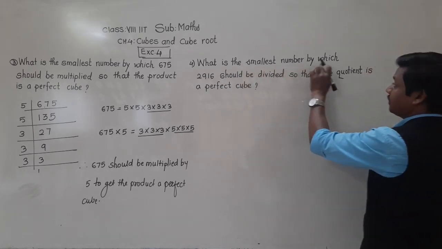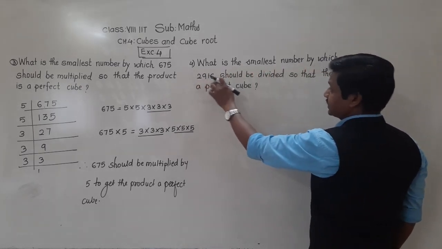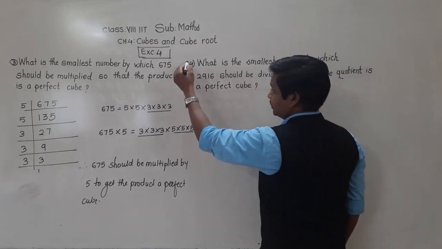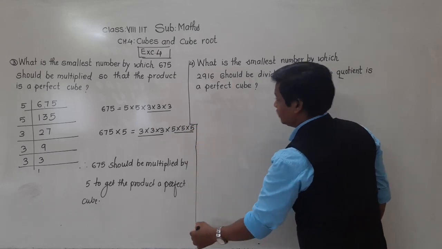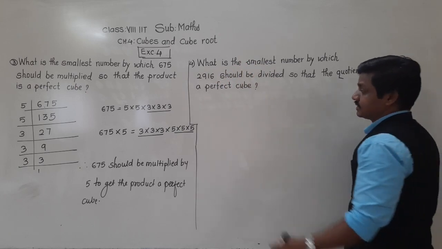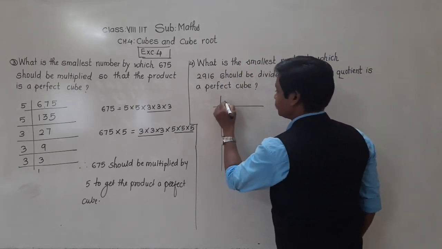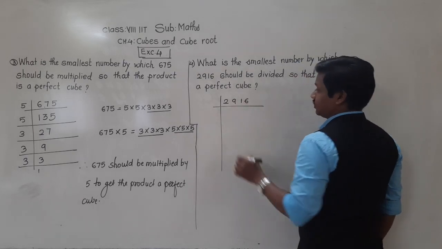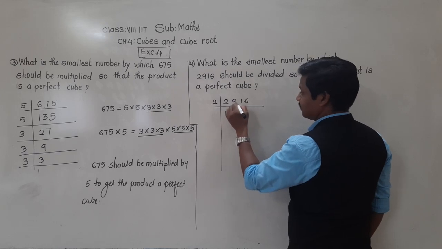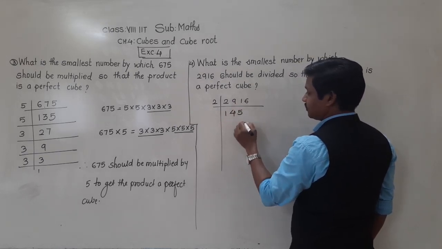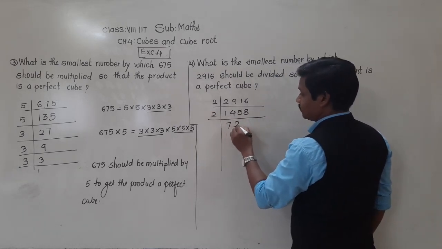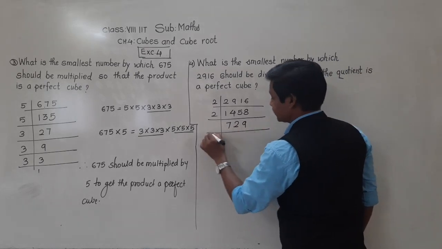See, what is the smallest number by which 2916 should be divided so that the quotient is a perfect cube? Pay attention, here also it is the same. First we need to find the prime factors of 2916. So let us find that. Okay. Since the last digit is 2, it is divisible by 2. 2 1s are 2, 2 4s are 8, 2 5s are 10, 1 forward, 2 8s are 16, 2 7s are 14, 2 2s are 4, 2 9s are 18, correct?